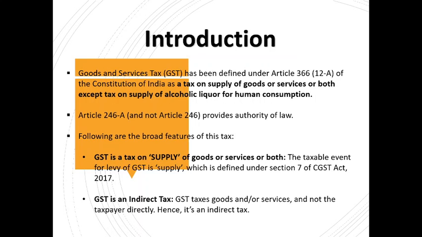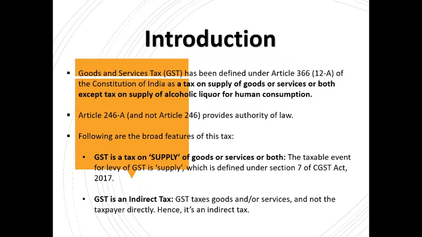Article 246A of the Constitution, and not Article 246, provides authority of law. Every tax, be it direct tax, indirect tax, any kind of tax, is levied only through an authority of law. That is, the Constitution of India has provided that these taxes will be levied only through authority of law. And for GST, this authority of law has been provided by Article 246A.